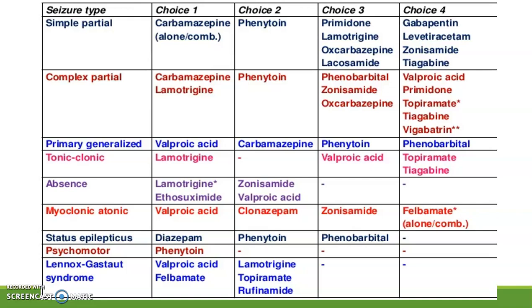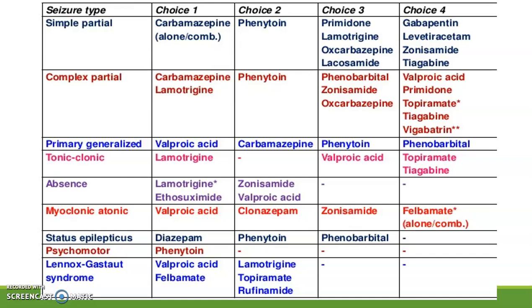For complex partial seizures, first drug of choice is carbamazepine and lamotrigine, and second drug of choice is phenytoin. Choice 3 is phenobarbital, zonisamide, oxcarbazepine. And some other drugs which can be used are valproic acid, primidone, topiramate, ticagrelor, vigabatrin.